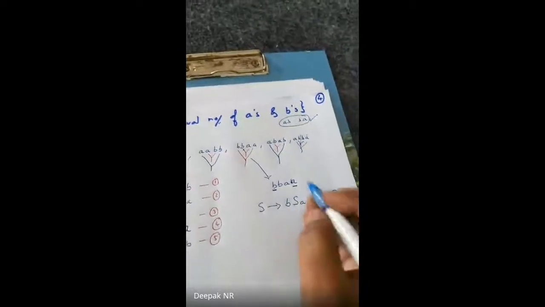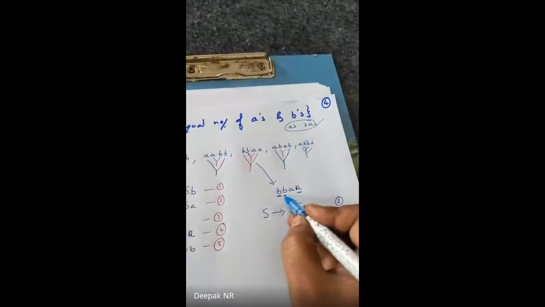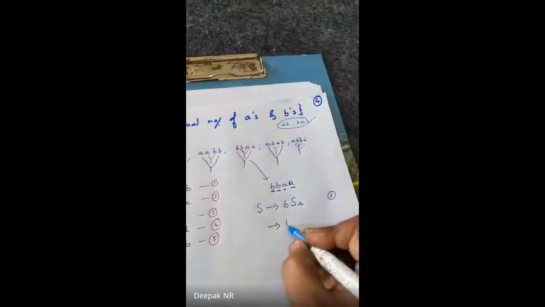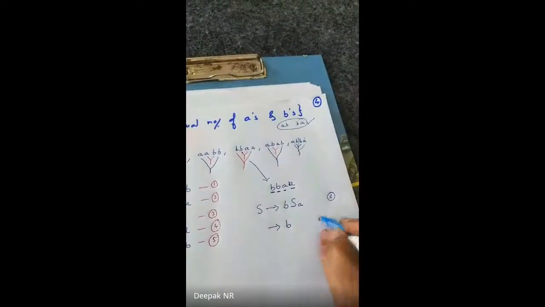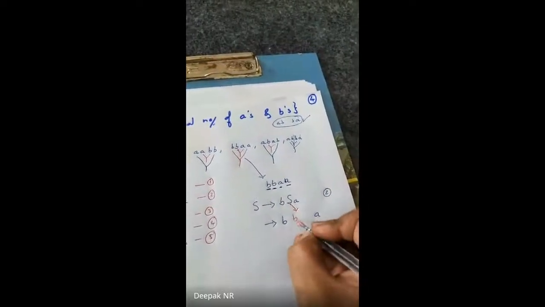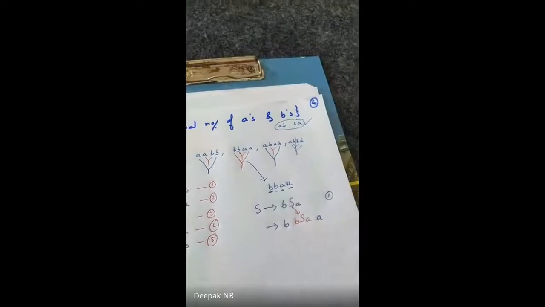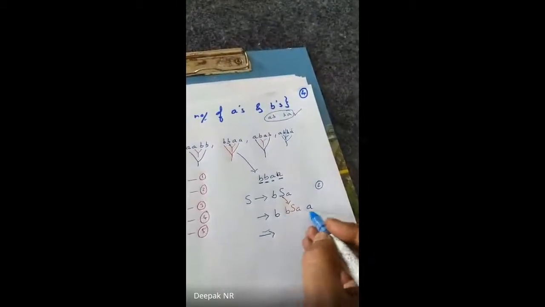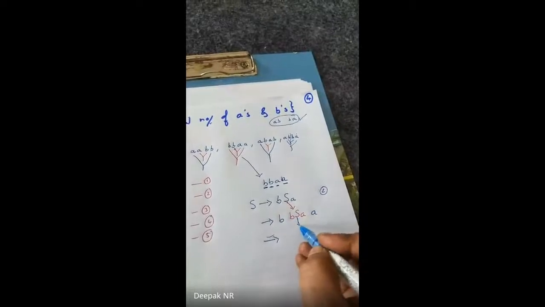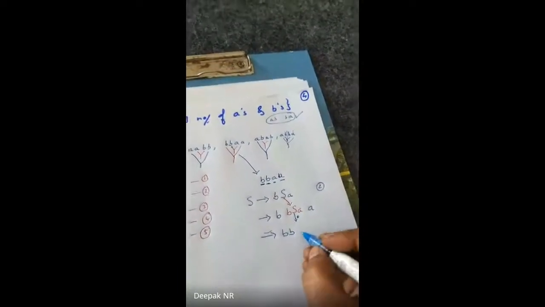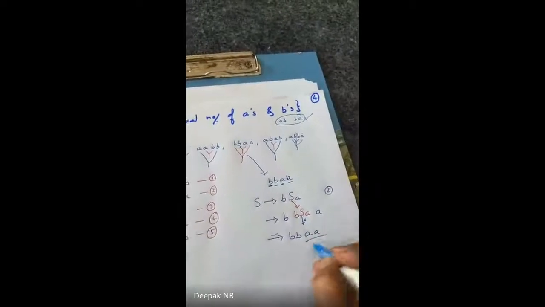Now the next is B and A. So I take B and this A is the older one. Now here I replace this S with B S A. Clear? Now is this the end? BBA is achieved. This S I replace with epsilon. So I write BB and AA. That's it, guys.